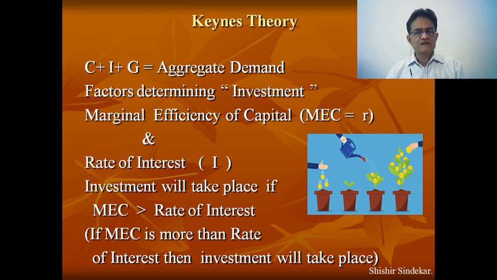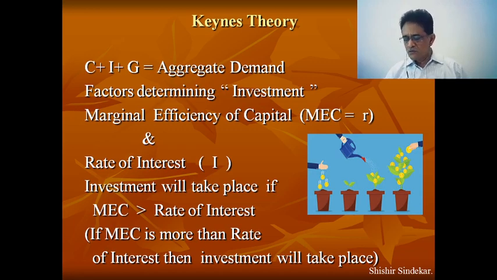So this is the very simple solution he has provided: if the marginal efficiency of capital in that economy is more than the rate of interest, then naturally more investment will take place. Now again the question arises: what do we mean by marginal efficiency of capital? How to find it out?